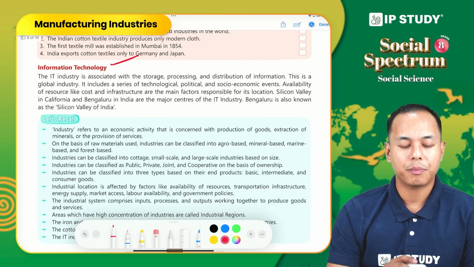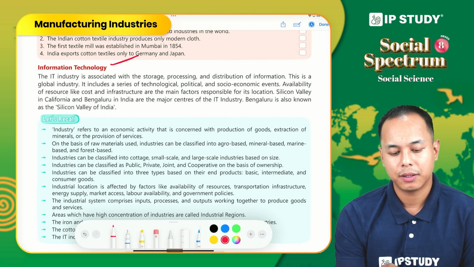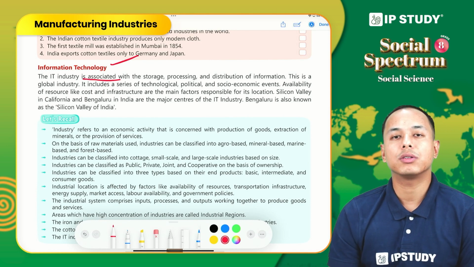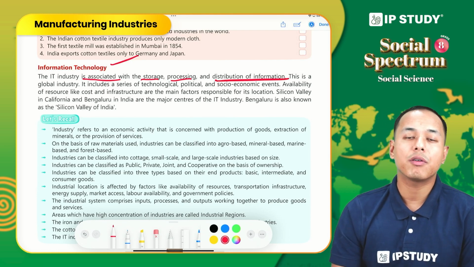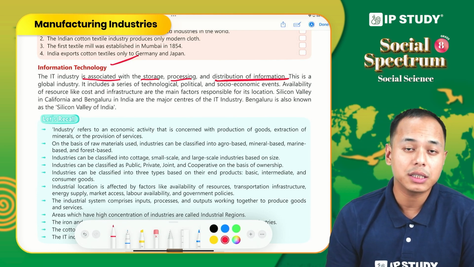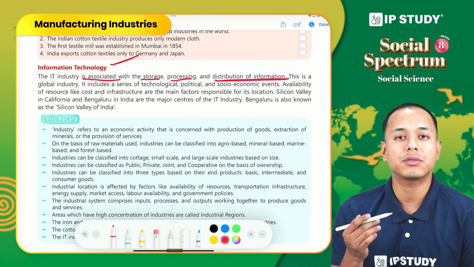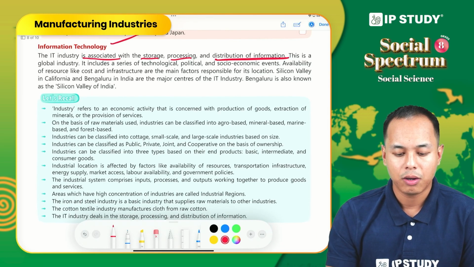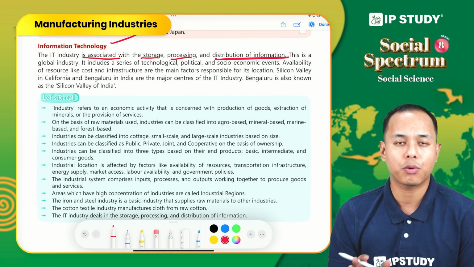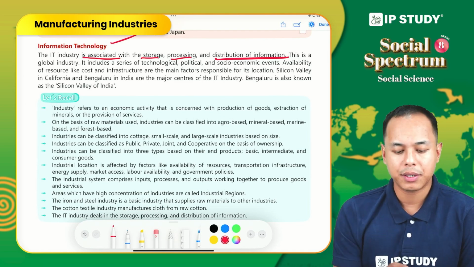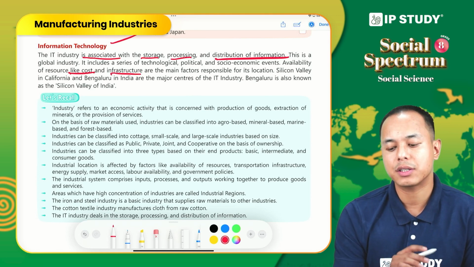Now the last topic is information technology. So what do we understand by information technology? The information technology industry is associated with storage, processing and distribution of information. It is an emerging industry. It is a recent industry when we compare it to the cotton textile industry and the iron and steel industry. And what are the various factors that influence the location of information technology? Raw materials or inputs, cost, and also the infrastructure.